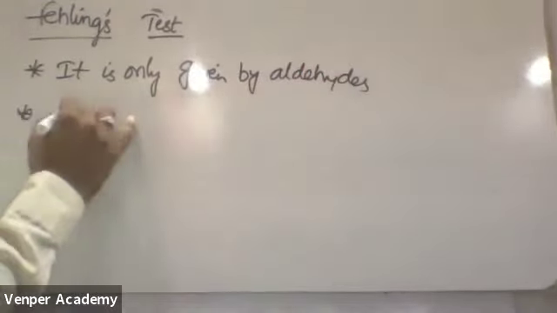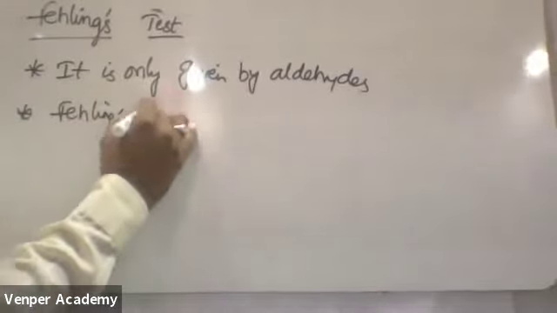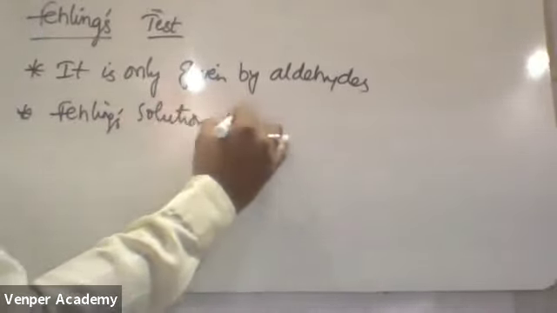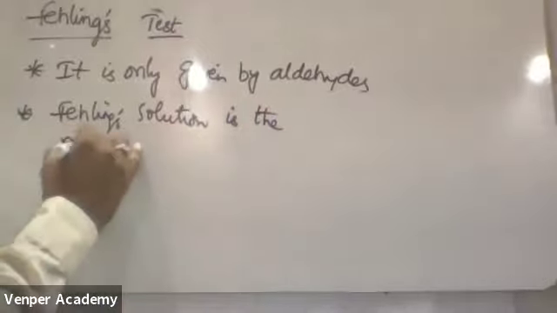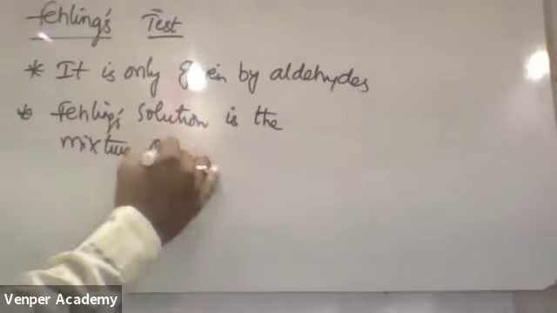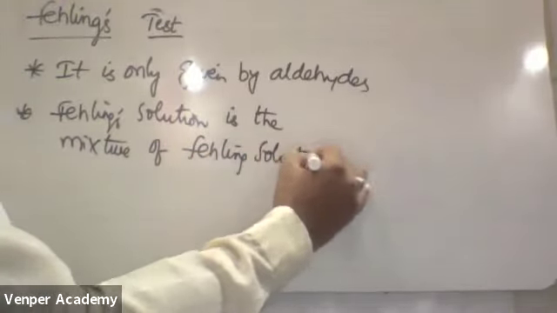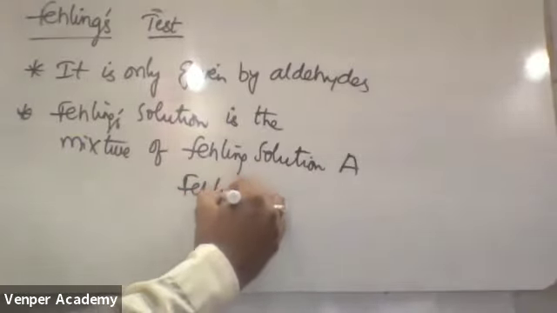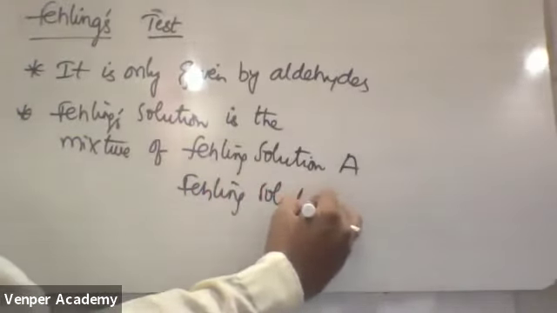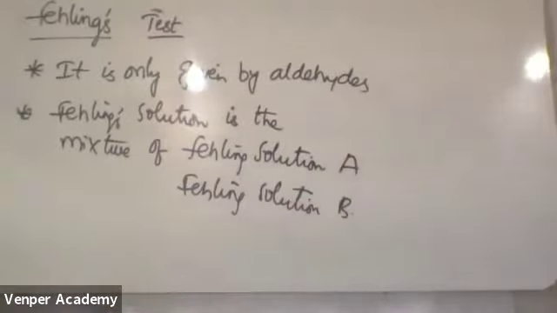Now see Fehling's solution. Fehling's solution is a mixture of Fehling's solution A and Fehling's solution B. These two you definitely have to remember. What is Fehling's solution A and what is Fehling's solution B? These reagent names you have to remember.